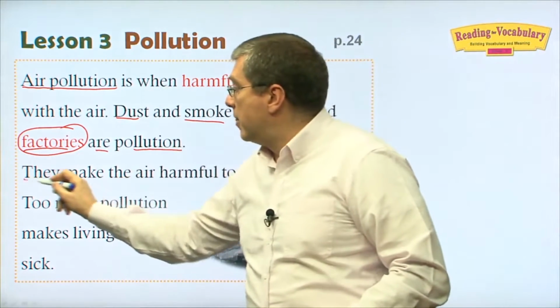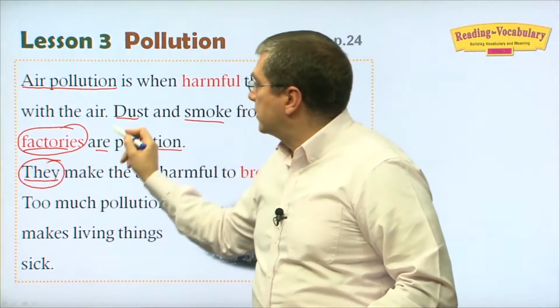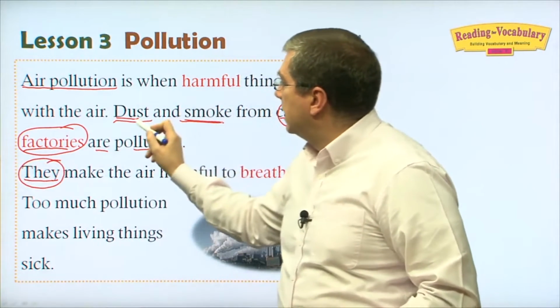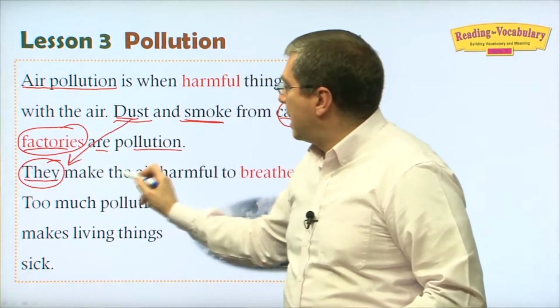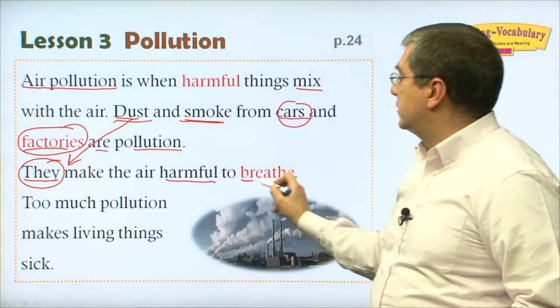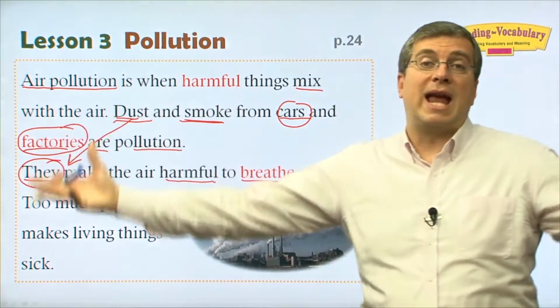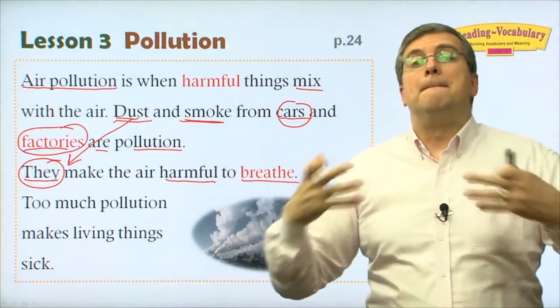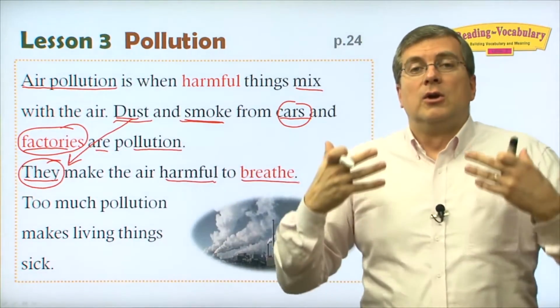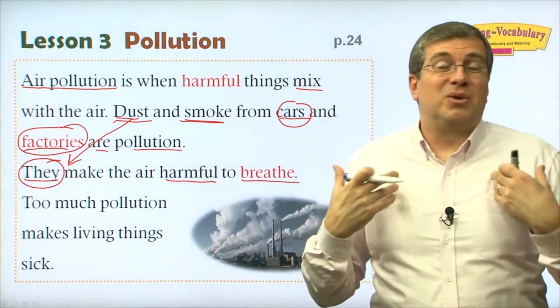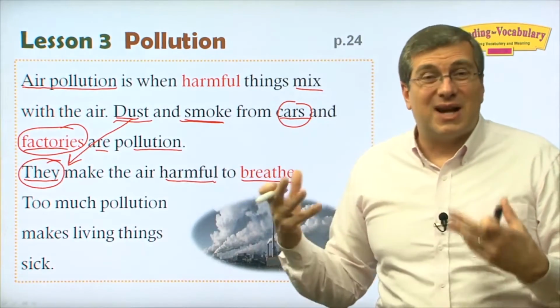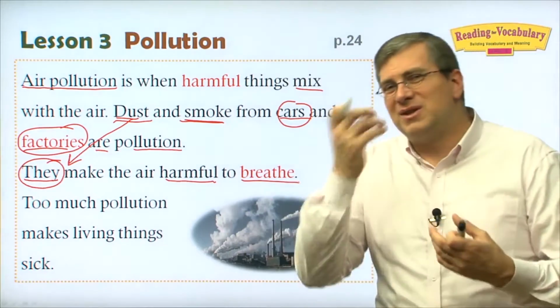Air pollution here refers to dust and smoke, right? They make the air harmful to breathe. So if there's a lot of dust and smoke in the air, those things make the air harmful to breathe. It's hard to breathe actually, right? If there's a lot of dust in the air, we cough and we sneeze.